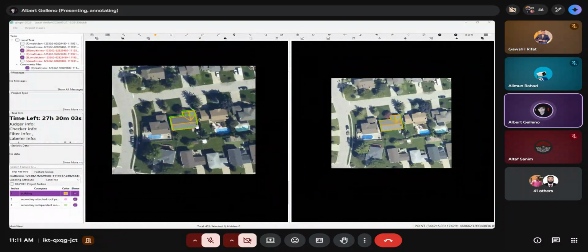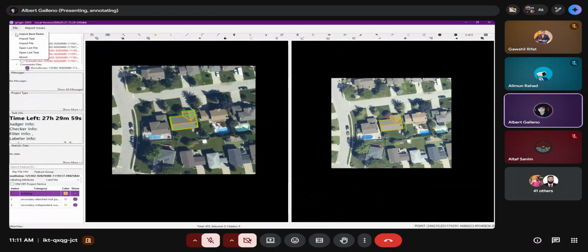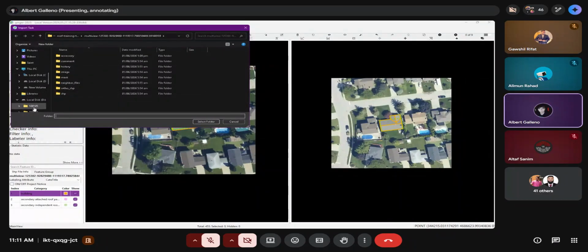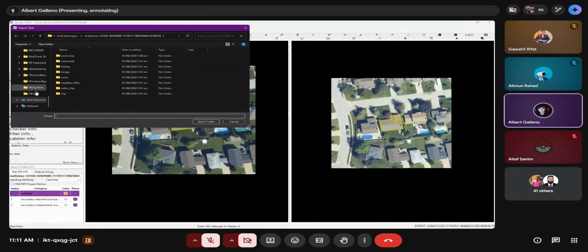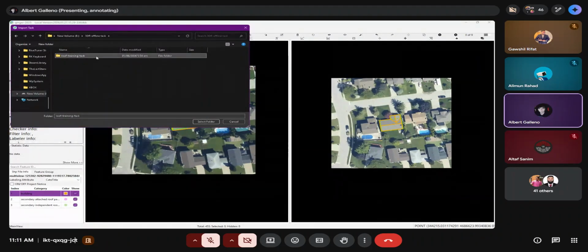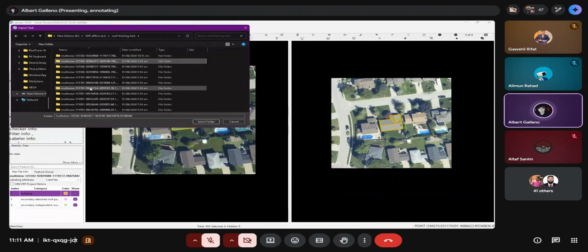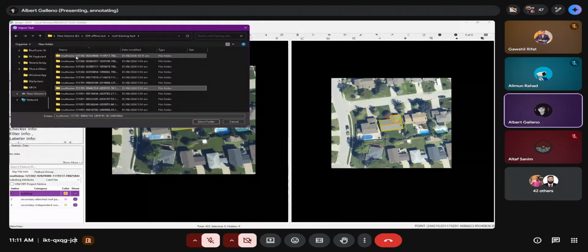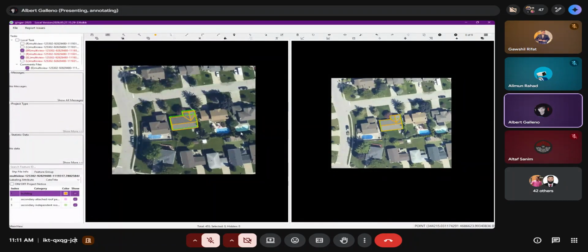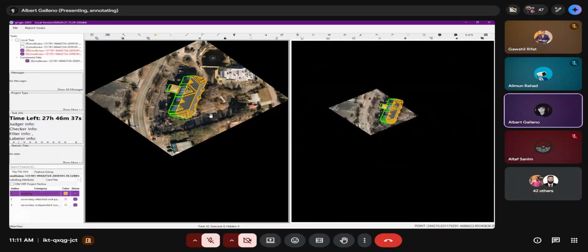So for this one is done, right? So I'm going to close up. Import task again. Let's try to look for a difficult one, but it's not hard to explain. Okay, let's try the second map or this one. 1, 2, 5, 6, 7. The 7th image. Okay, it's loading. Oh, see?